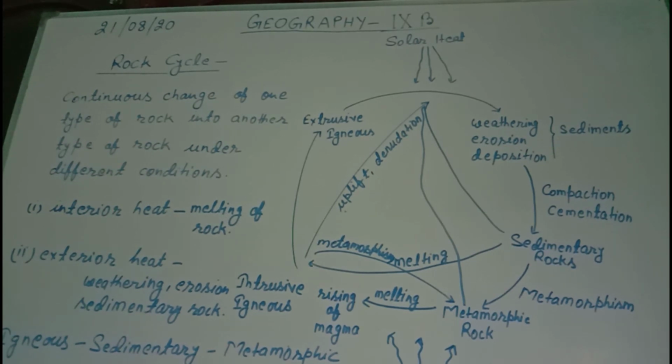The change of one type of rock into another type of rock means the igneous rock will change into sedimentary rock, sedimentary rock will change into metamorphic rock, and metamorphic rock again will change into igneous rock. So all these changes occur under different conditions. Those different conditions are